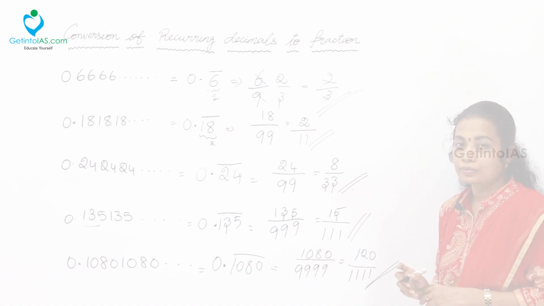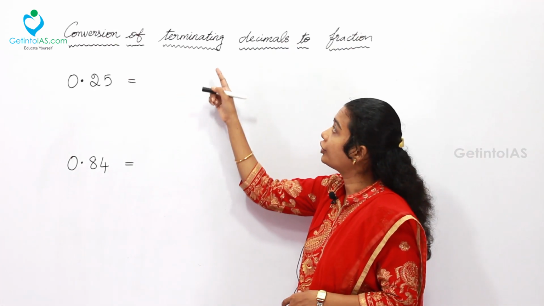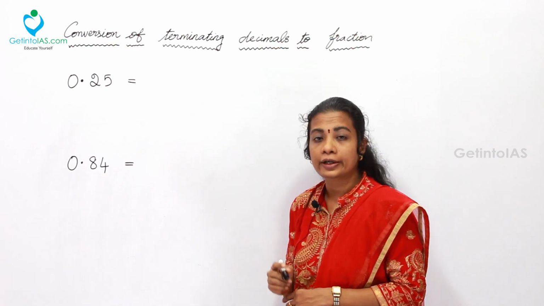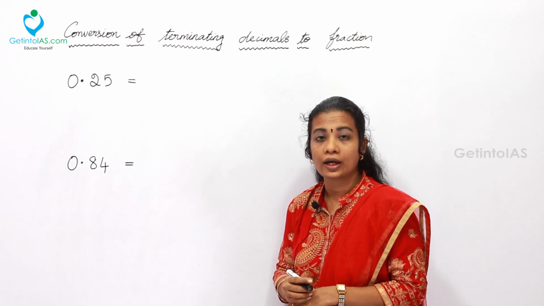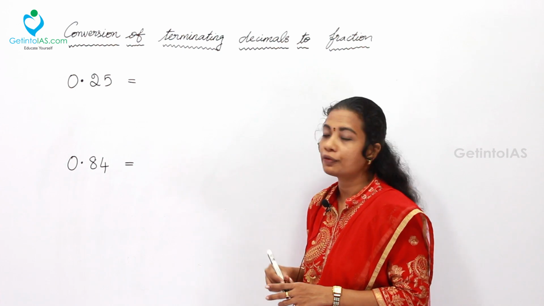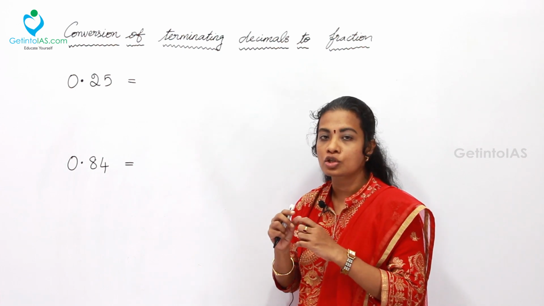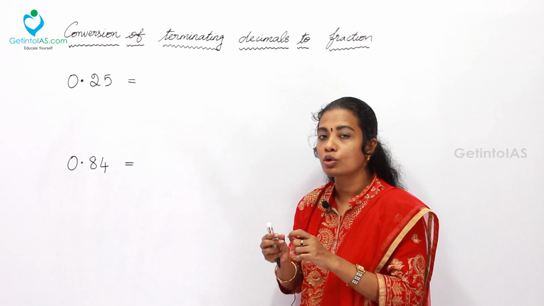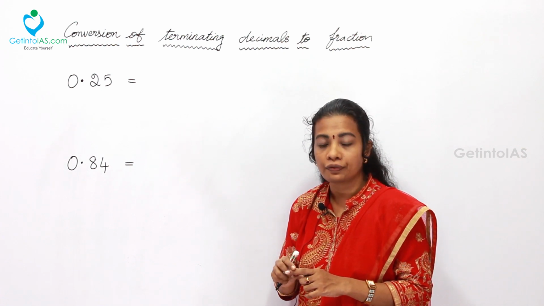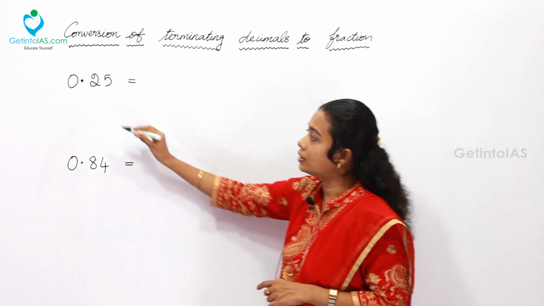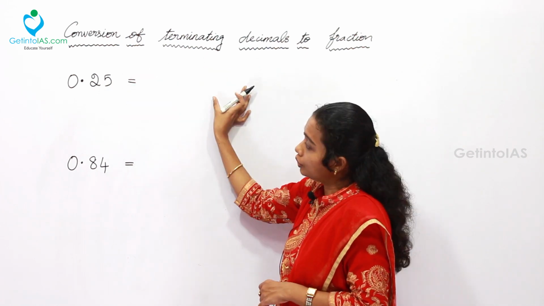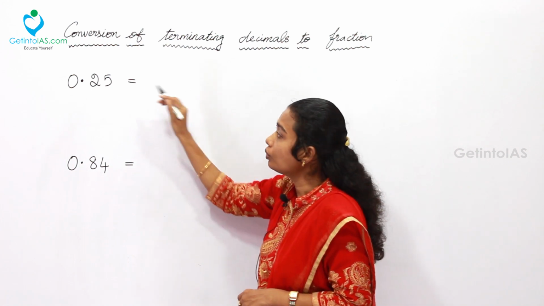The next concept is conversion of terminating decimals to fractions. In the last topic we converted recurring decimals to fractions. For that we took the number of 9s according to the number of digits after the decimal point. Here what we are going to do is the same thing, but instead of 9s we are going to take zeros, as many as the number of digits after the decimal point, and preceding that we are going to include the number 1, for example 0.25. What is the actual fraction value for this decimal, we are going to solve now.